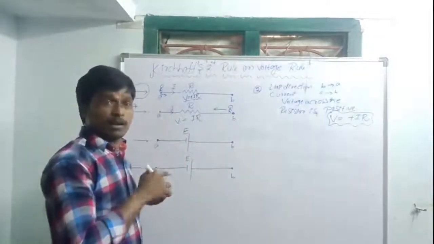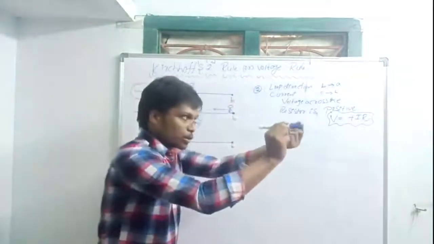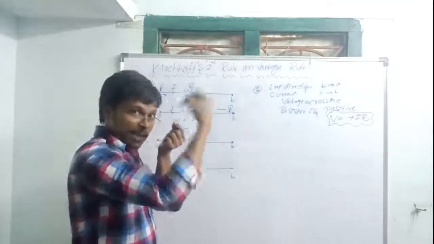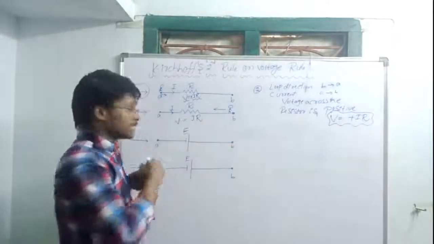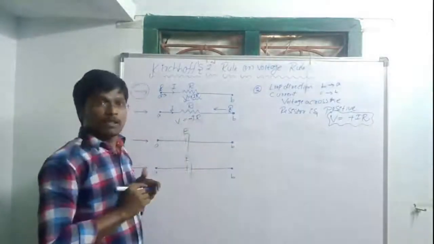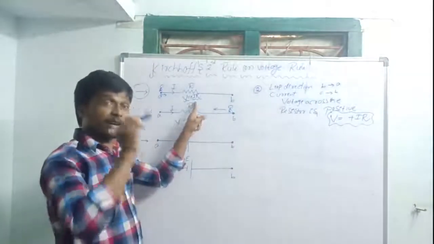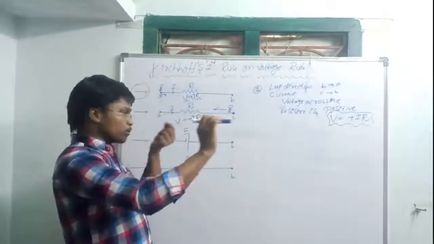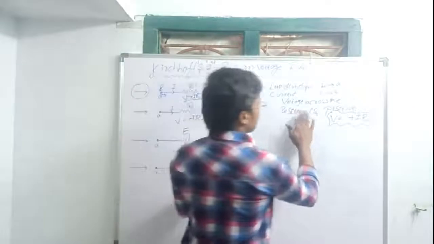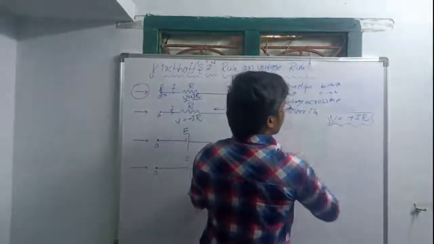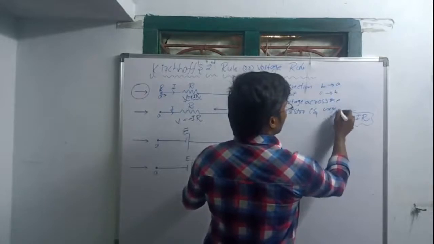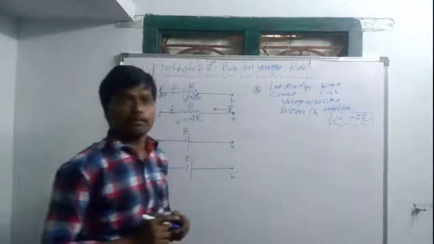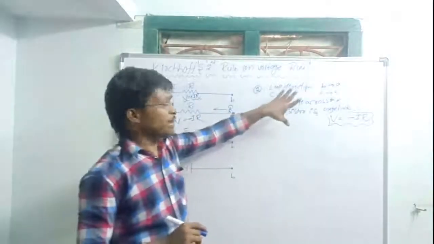So what I am going to tell: the direction of the current is opposite to the direction of the loop, the voltage across the resistance is negative. In the previous case it was positive, when current direction and loop direction were both the same. In the second case, current direction and loop direction are opposite, so the voltage here is negative, minus. Okay, this is the explanation of the second point.